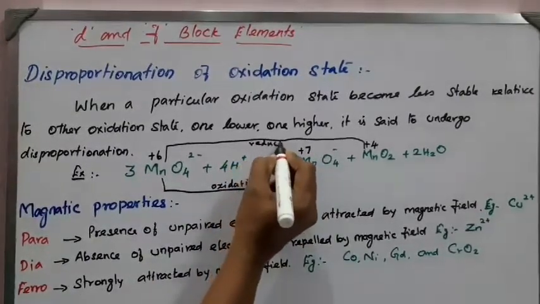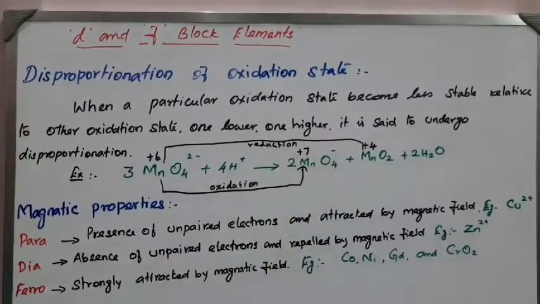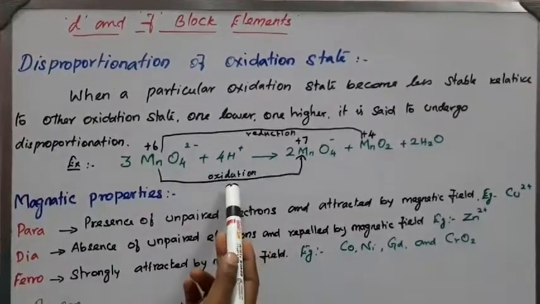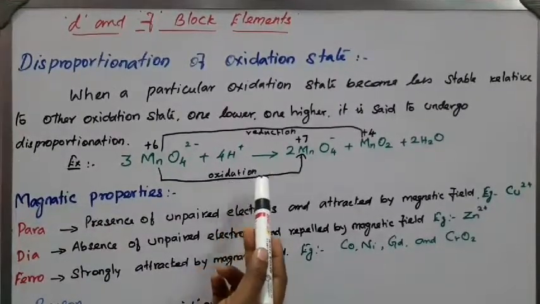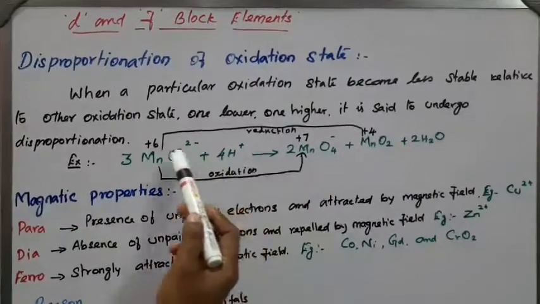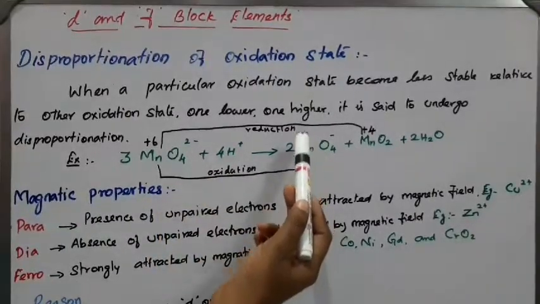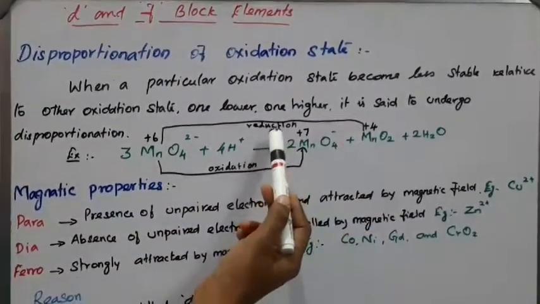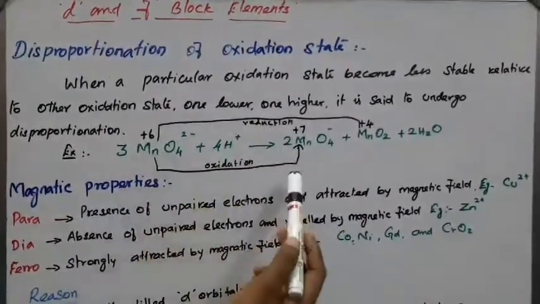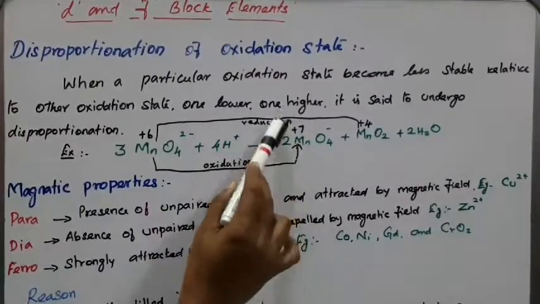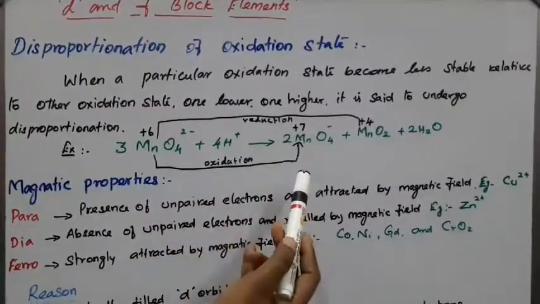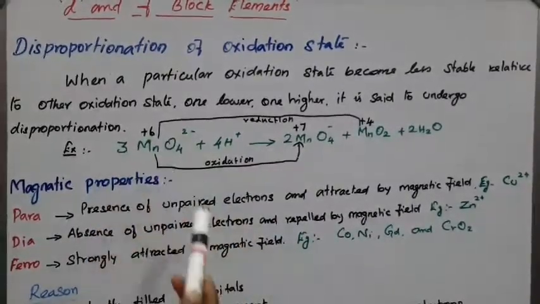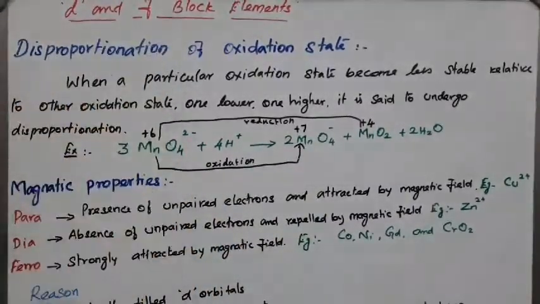So decrease in oxidation state means it is a reduction reaction, okay. So when a particular compound simultaneously undergoes oxidation and reduction, how will you know the oxidation reaction? Because of loss of electron, the increase in oxidation state. The gain of electron, decrease in oxidation state, is reduction. So the particular compound undergoes both oxidation as well as reduction, so it will attain the stable oxidation state. So this reaction is called a disproportionation reaction, okay.